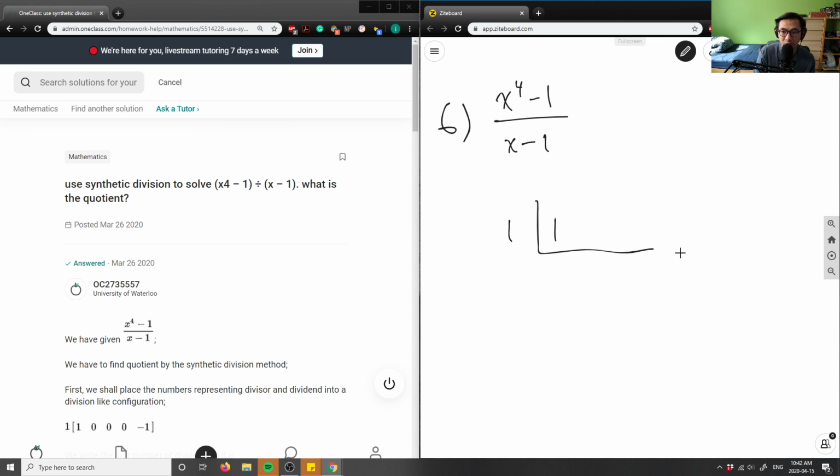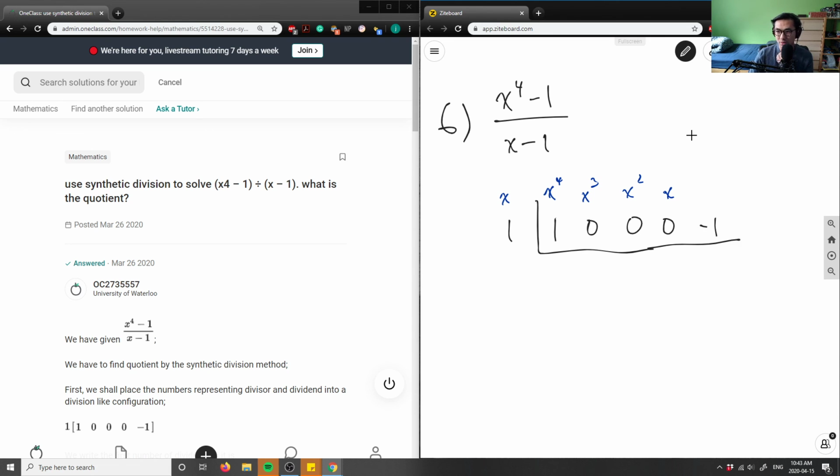So for the x to the power 3, I have obviously a 0. X to the power of 2 is a 0 as well. X to the power of 1 is also 0, and you have a negative 1, right? So this here is the start of my synthetic division. These are all placeholders, because this represents x to the power 4, 3, 2, 1, and this is your constant value. So I set it up.